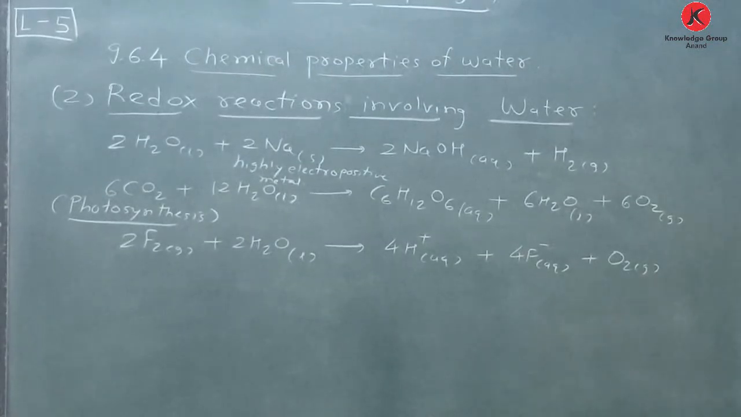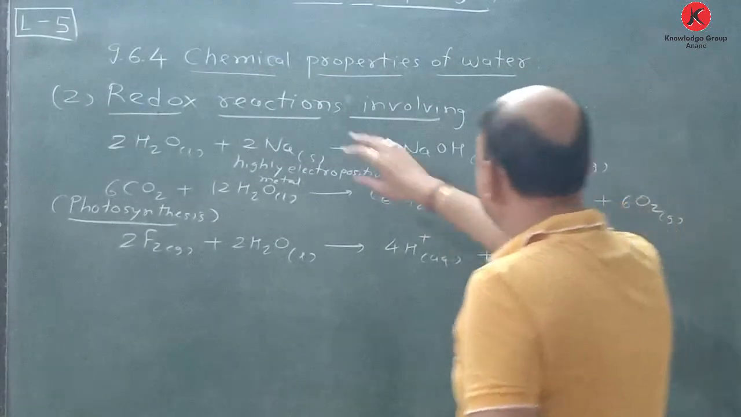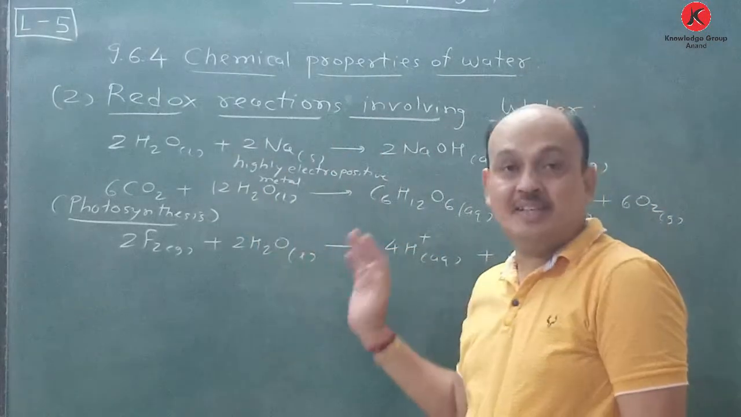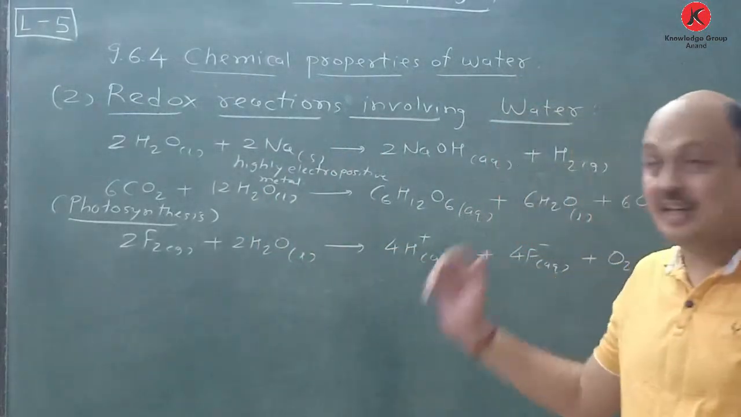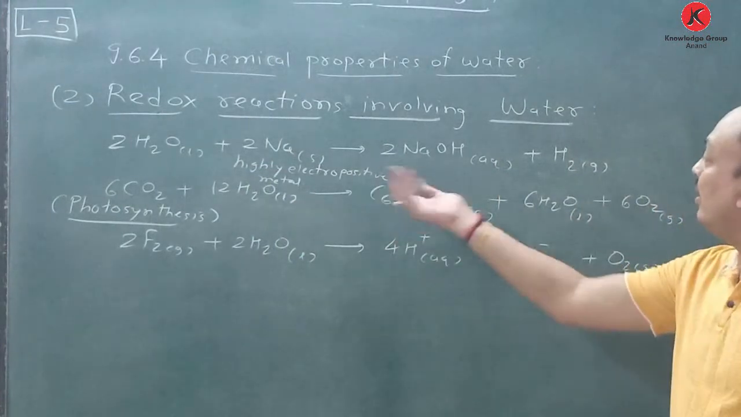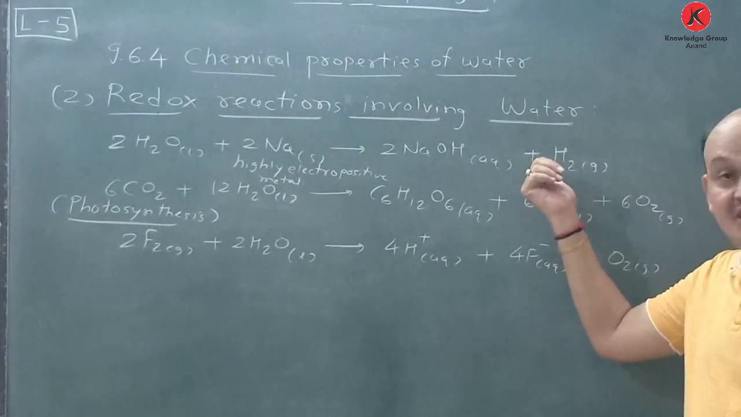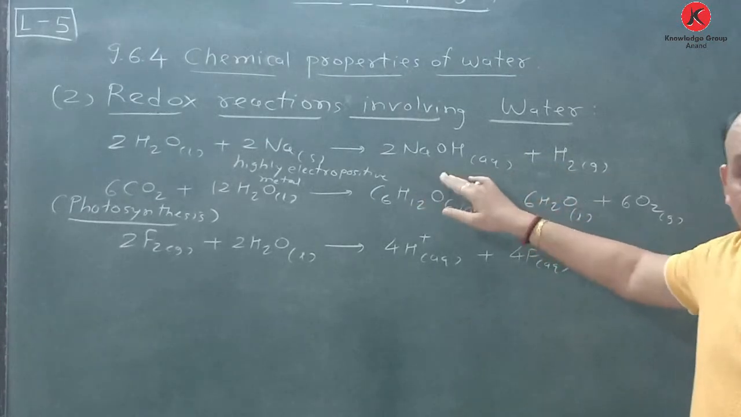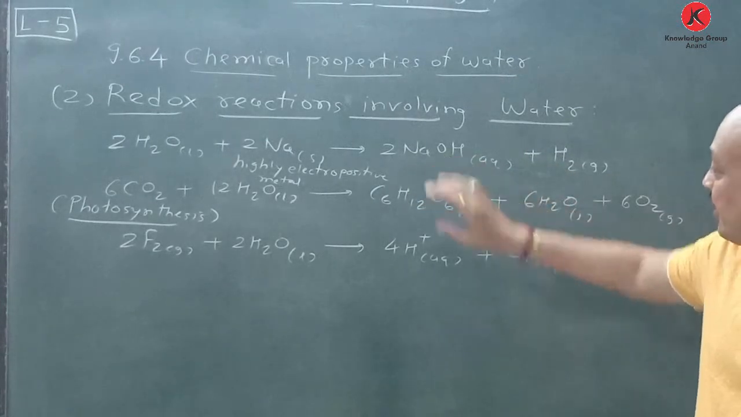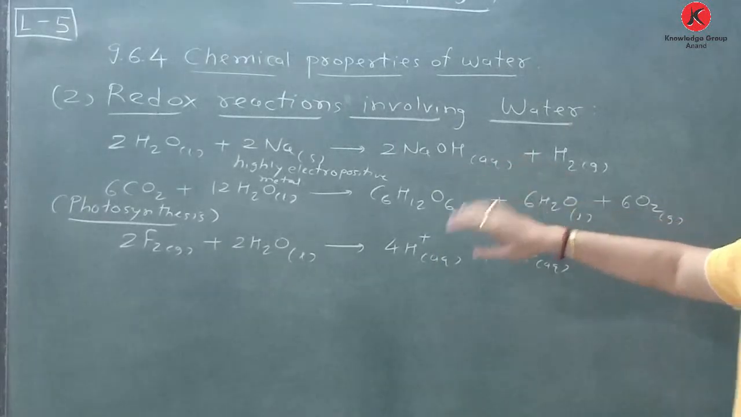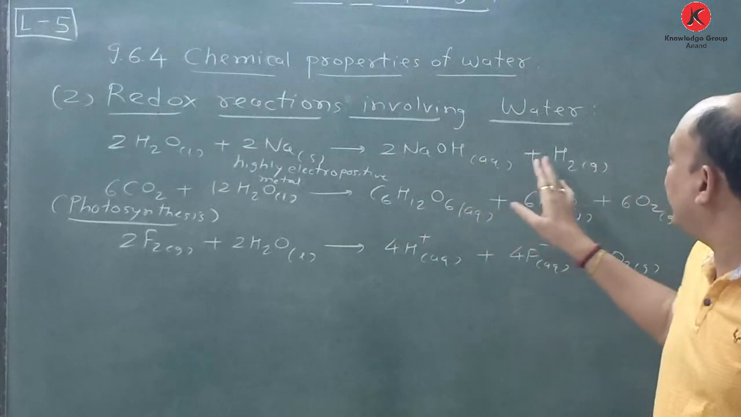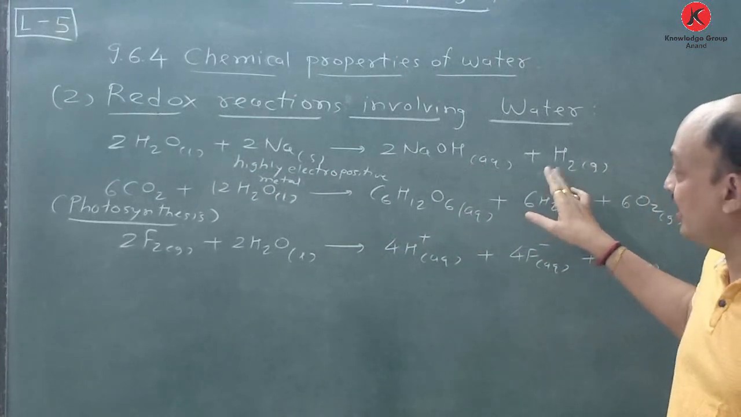Now, chemical properties of water according to redox reactions involving water. That means suppose this water molecule reacts with a highly electropositive metal like sodium. It releases hydrogen gas, which is very important as a fuel, and sodium hydroxide as the product. So here the water molecule reacts with a highly electropositive metal, and at that time it is converted into dihydrogen gas.